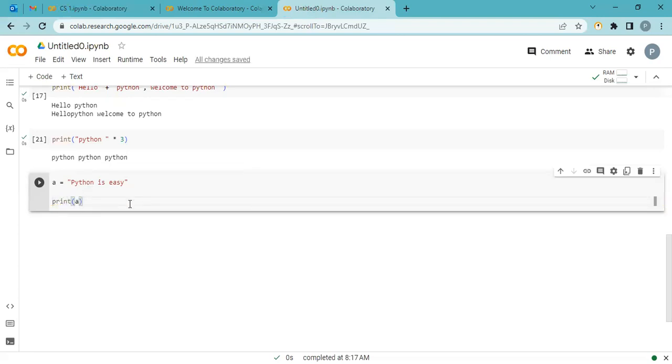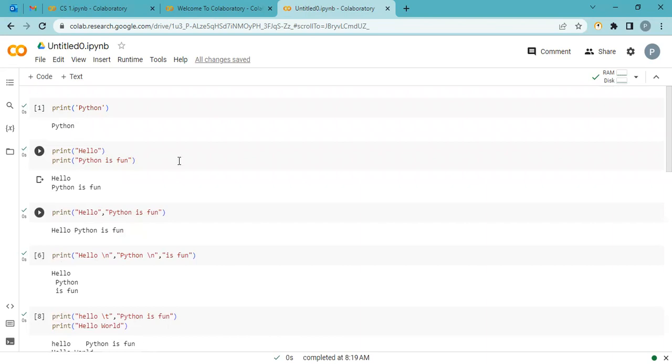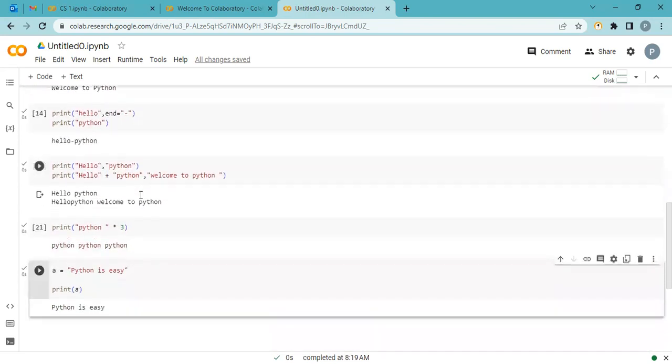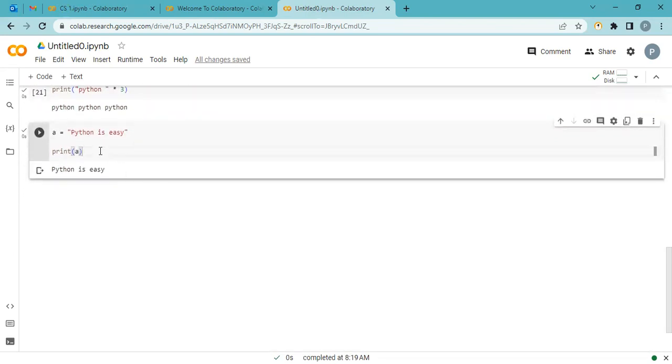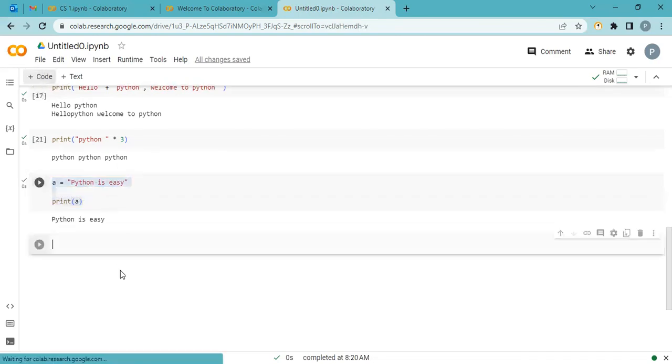And now the variable name is always without quotation. In all the examples above, we wrote everything in quotation because it's a string. A string is always in single or double quotation. But whenever you want to use the variable itself, the variable's value, don't use quotation. I will show you what happens if you use a quotation.